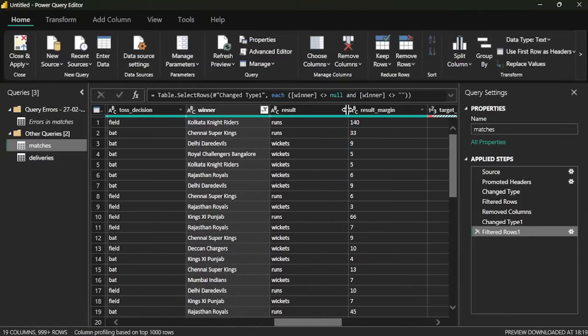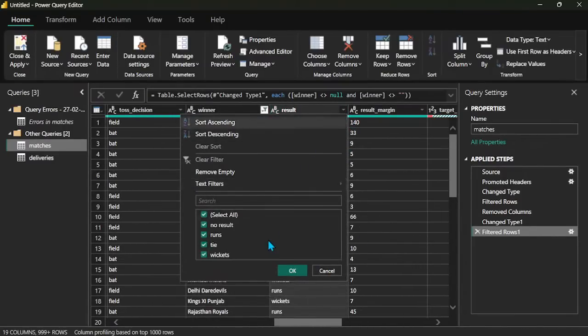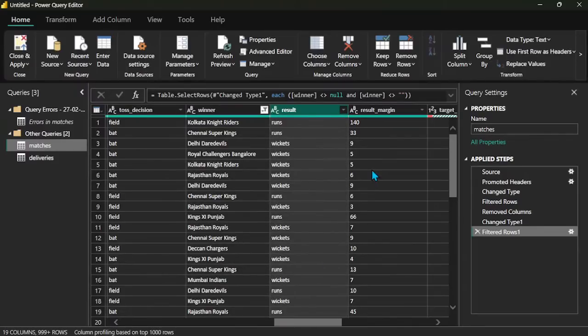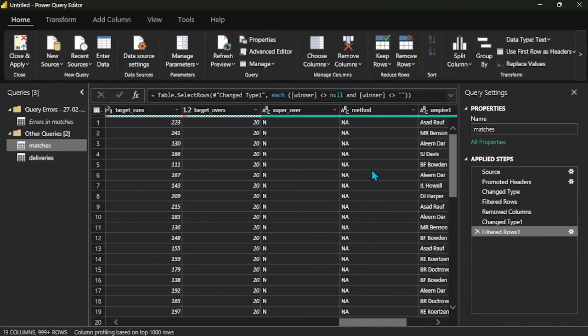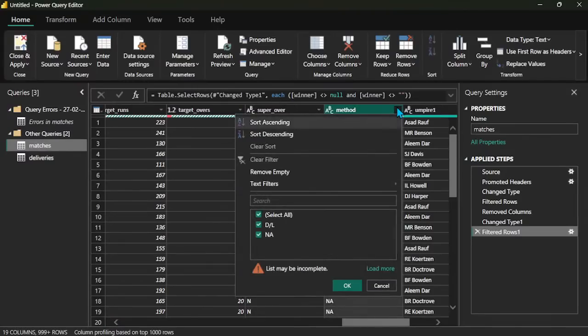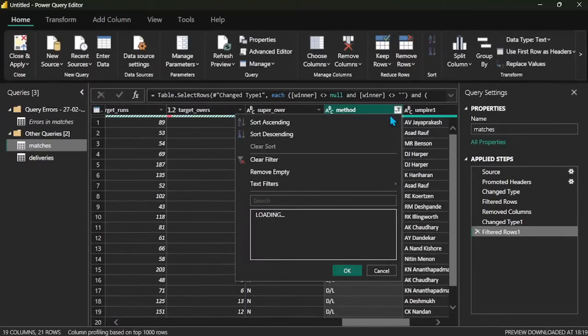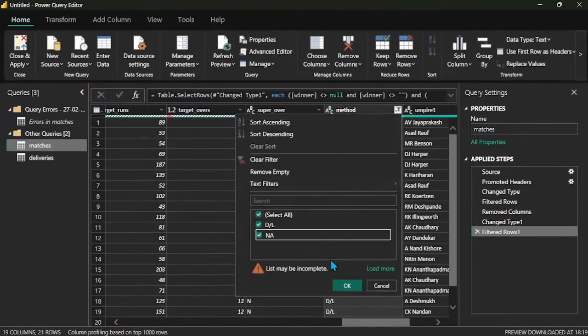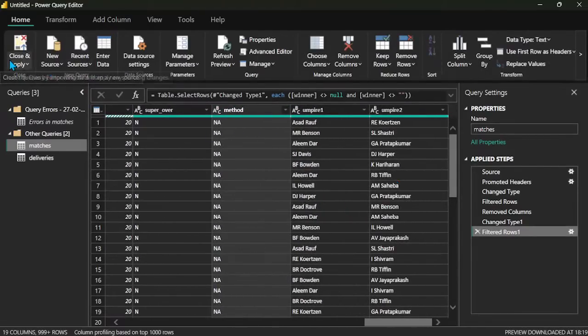Again I am going to check all of these: no result, runs, tie or wicket wise. Okay, now just wait a second. Okay, so now I apply these changes to my main data.